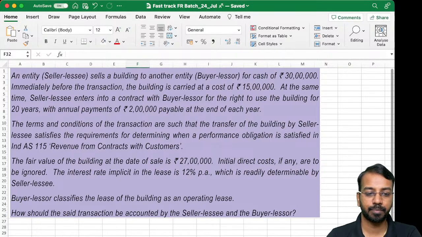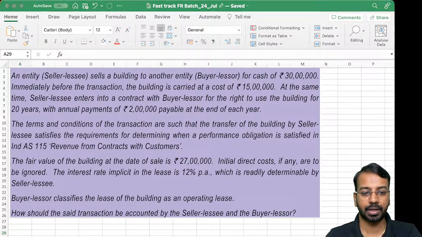So there is an additional financing. First thing is, please pay attention now on this sale and leaseback transaction.